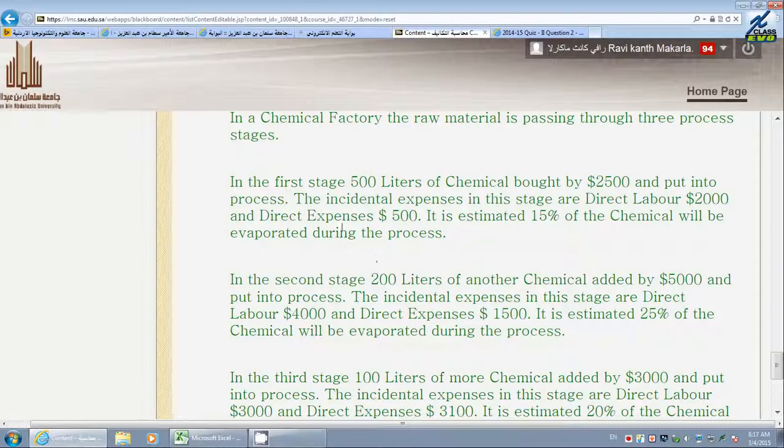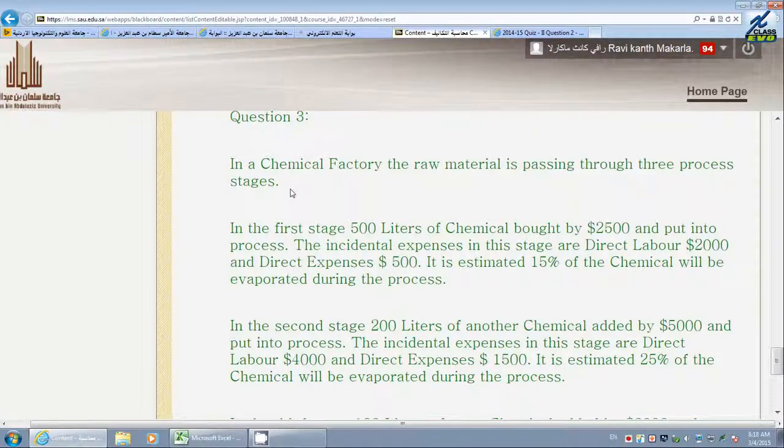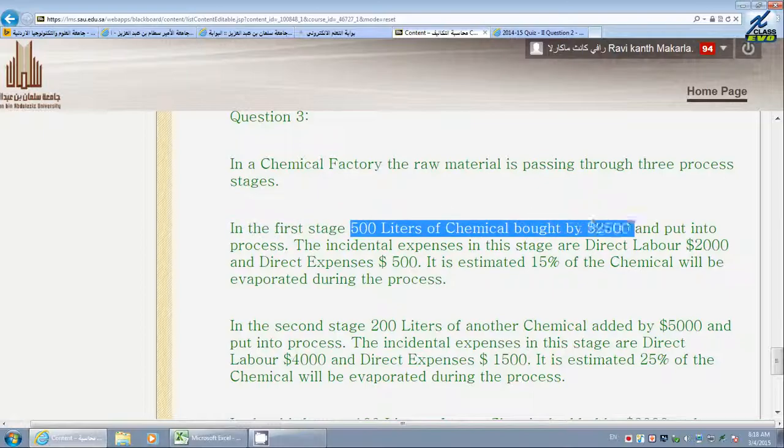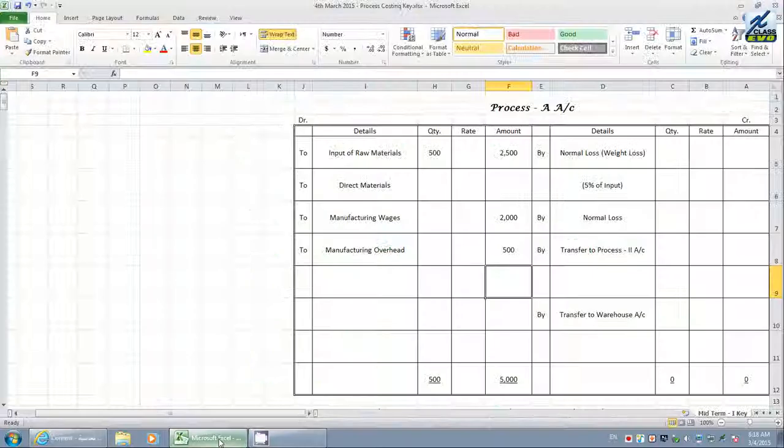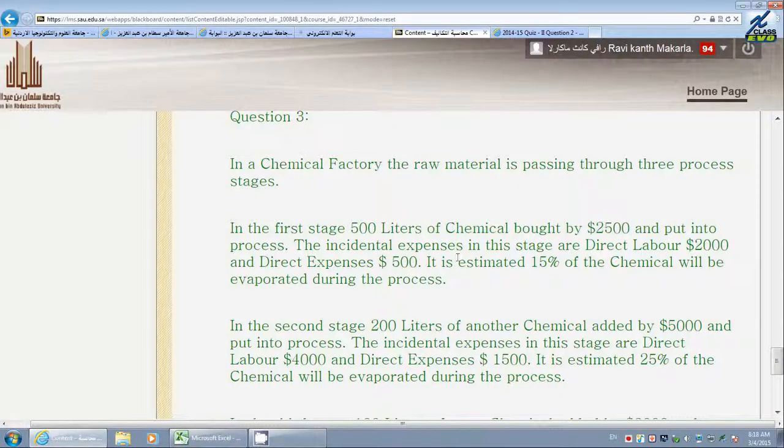As discussed earlier, in the chemical factory there are 3 stages being considered here. When we come to stage 1, 500 liters of chemical was purchased for 2,500 reals. Therefore, the input of raw material is 500 liters of chemical, and the amount we purchased is 2,500. And the question says the incidental expenses in this stage are direct labor 2,000 reals, maybe dollars.